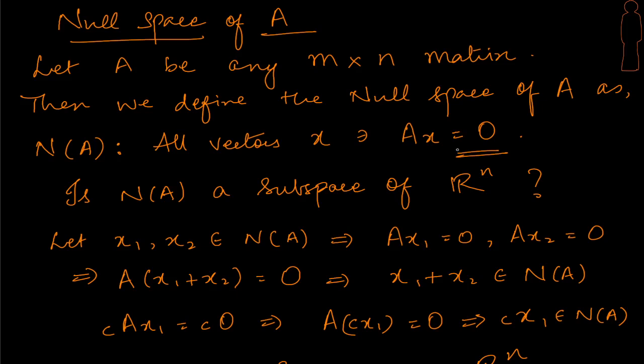It's like saying: find all the solutions to the equation Ax equal to 0. The set of solution vectors forms a space, and that is what we call the null space of A.